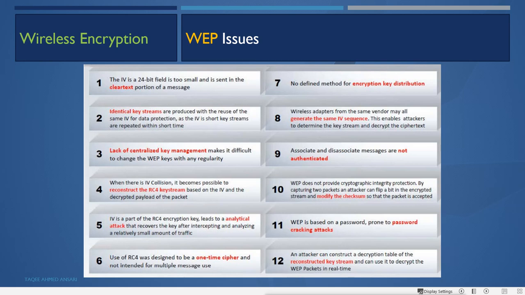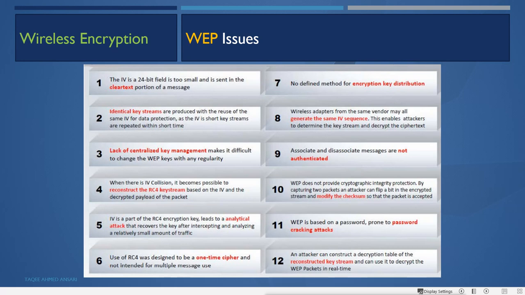So basically, if you intercept a small amount of traffic, you can easily crack the password for WEP because of that IV. And RC4 was designed to be a one-time cipher and not intended for multiple message use.